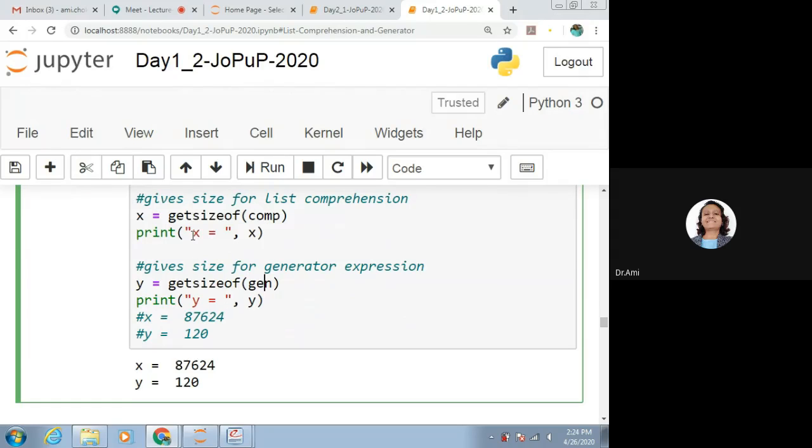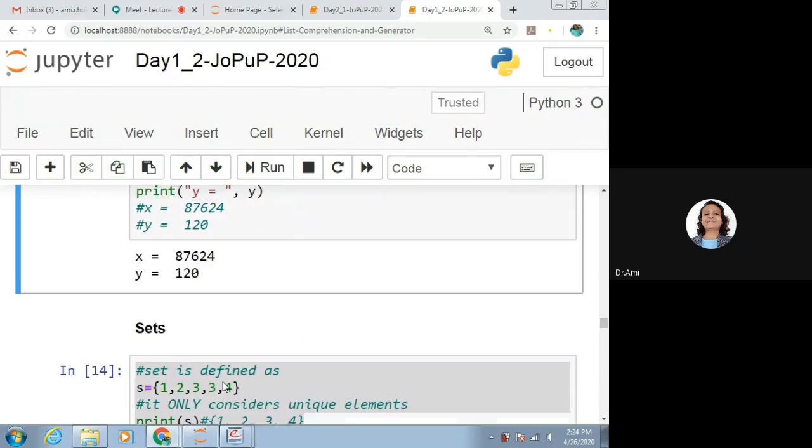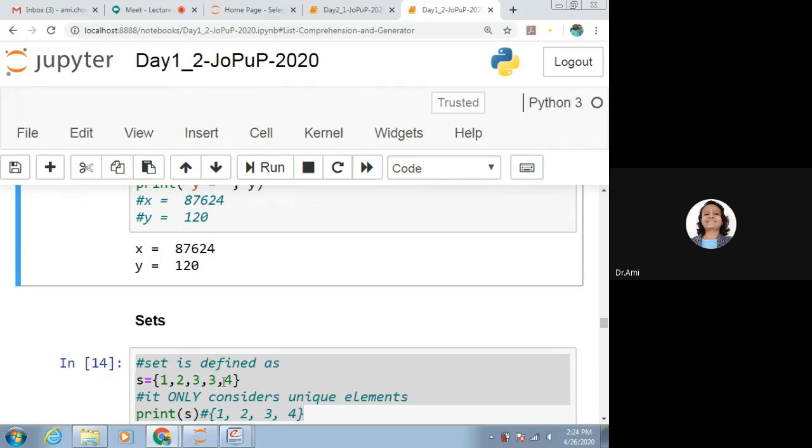The size of comprehension is 87624. Too big. And what about the generator? It only has 120. So that is simple in our memory. So if you have an application which is memory intensive, you should use generator.